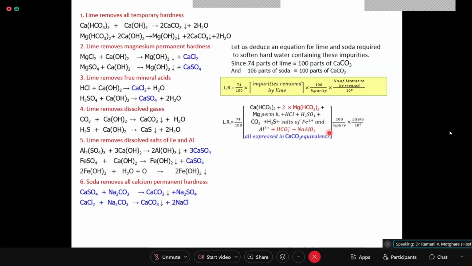Now two things are here which are not written. One is bicarbonate ion. If the water analysis is given in ionic form, you have to add bicarbonate, but deduct sodium aluminate coagulant from here. So these two cases are remaining, which I will discuss on Monday.